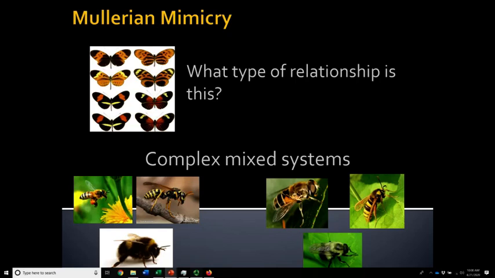But when they say it together, it benefits, because when two toxic species look like one another and they both have some aposematic warning, the predator learns to stay away from them more rapidly. And so the overall burden on any one of those species is lower because they have a partner species, basically, that is advertising the same signal. So this is a mutualistic relationship.